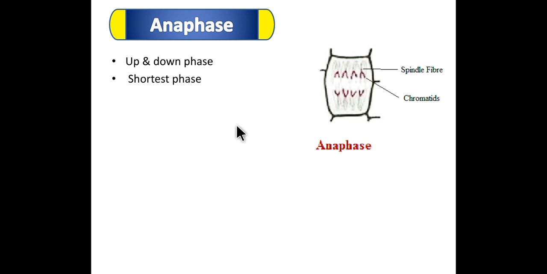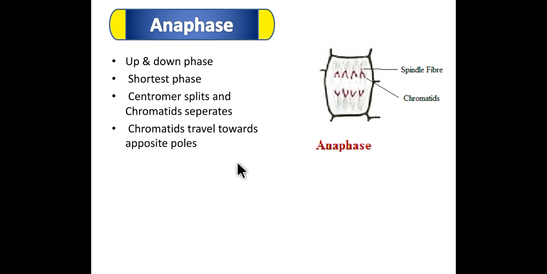Here the centromeres get split and the chromosomes containing 4 chromatids split, and chromatids get formed. So bivalents are formed, two chromatids, one and second, that are called bivalent.